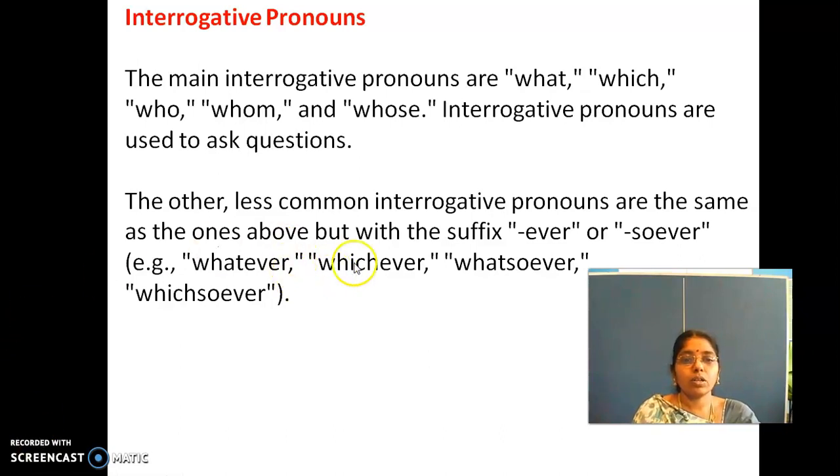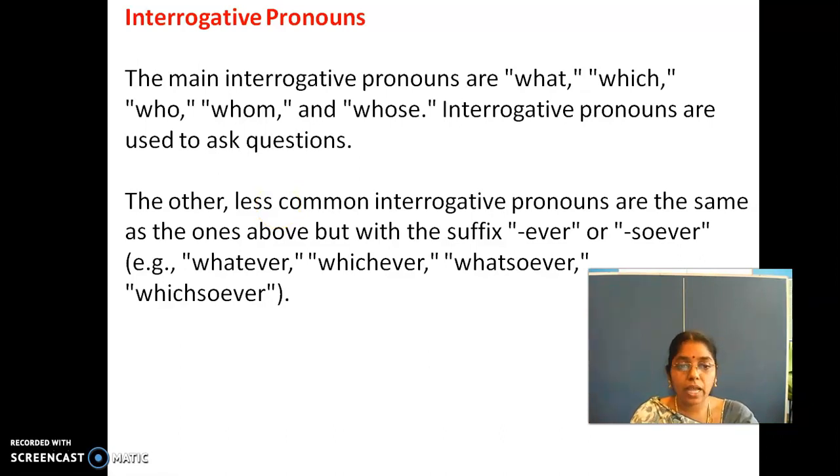All these are also called interrogative pronouns, but they are used very little. So the main interrogative pronouns are what, which, who, whom and whose, right? They are used to ask questions. Is it clear?